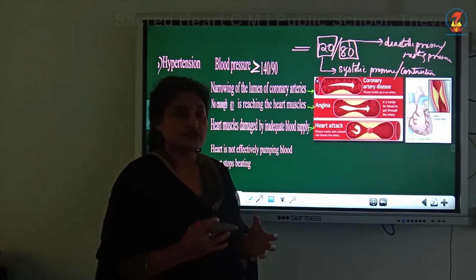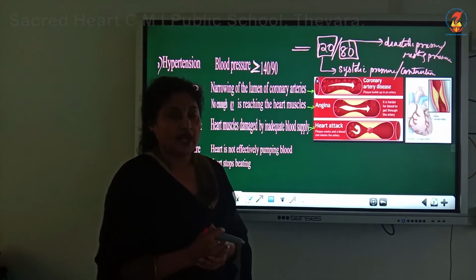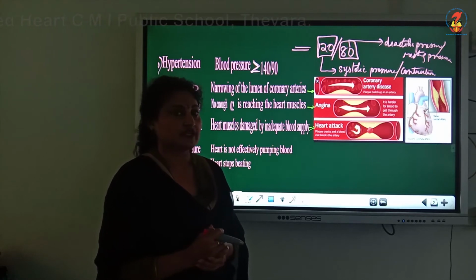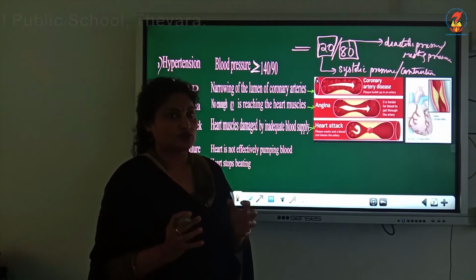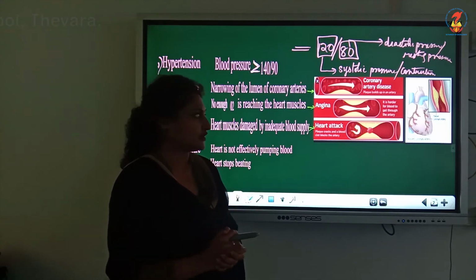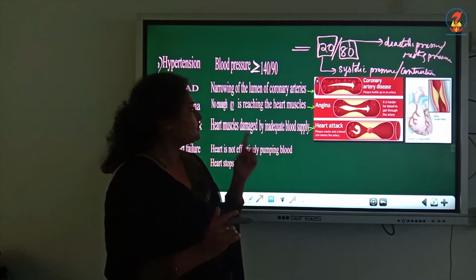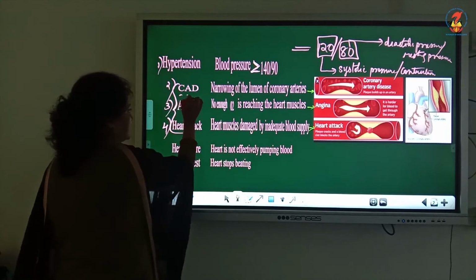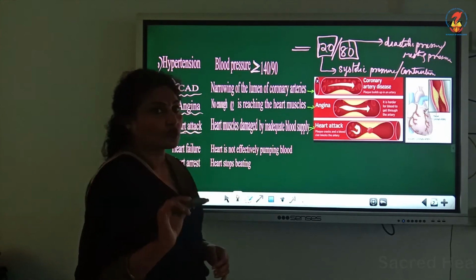It receives oxygenated blood through the coronary artery, and the deoxygenated blood is drained through the coronary vein. So, there is a separate system supplying and draining blood from the cardiac musculature, and that system is known as the coronary circulation.